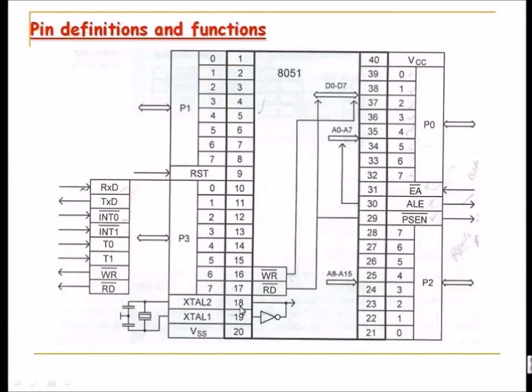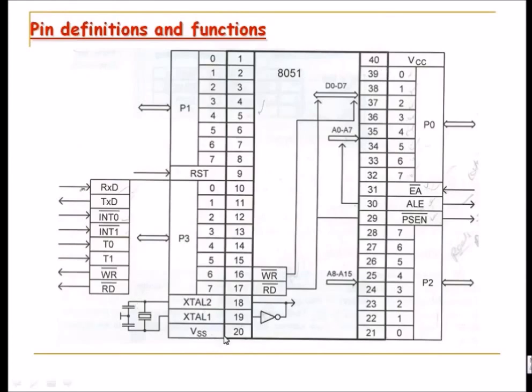Besides these 4 ports, what your controller needs is the power. In its basic configuration, it will need VCC, connected on pin number 40, and on pin number 20 there is a ground.